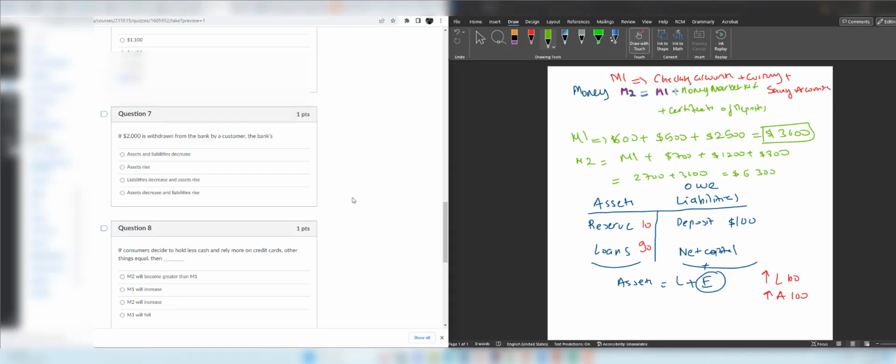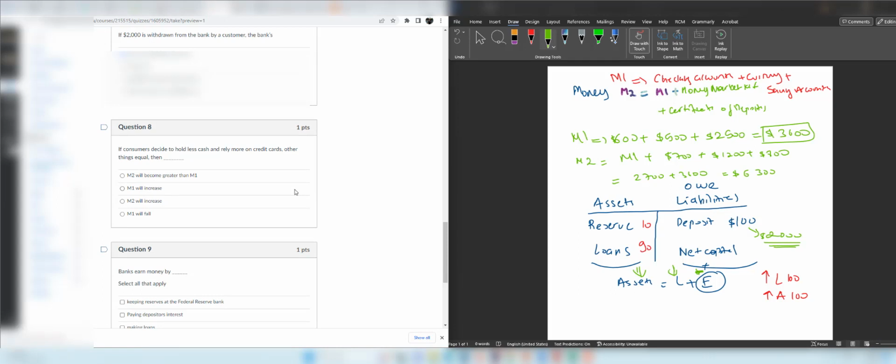Question 7. If $2,000 is withdrawn from the bank by a customer, so remember, if we withdraw money from here, which in this case is $2,000, not only liabilities will decrease, but assets will decrease as well. When liabilities decrease, assets decrease as well, keeping the net capital constant. For that reason, liabilities and assets decrease is the right answer.